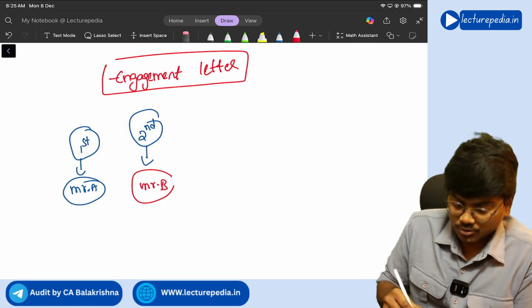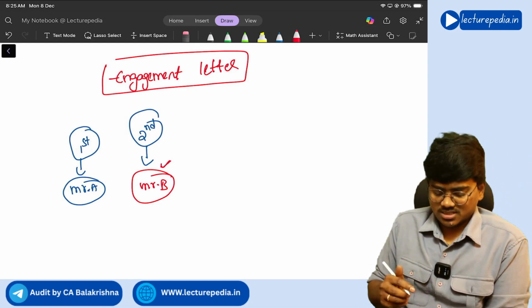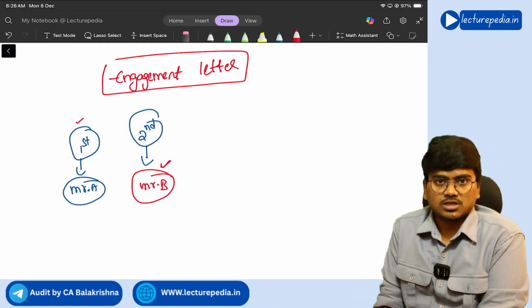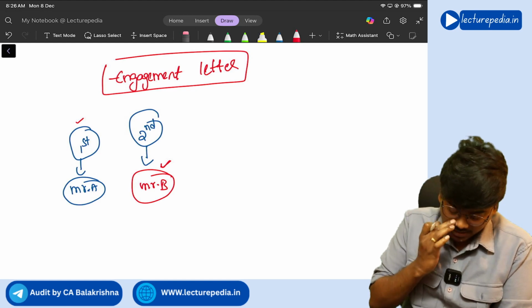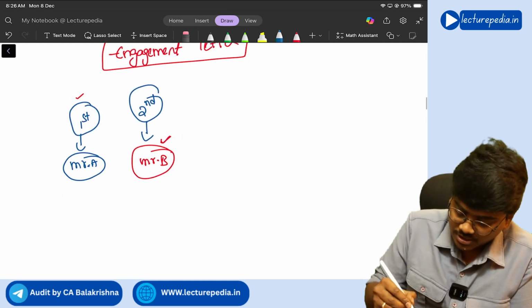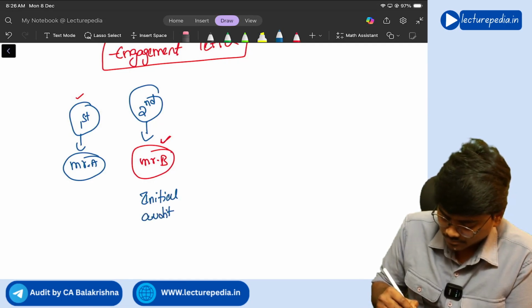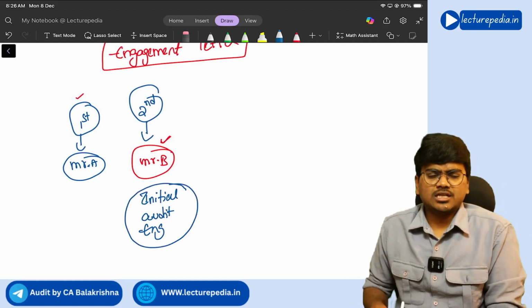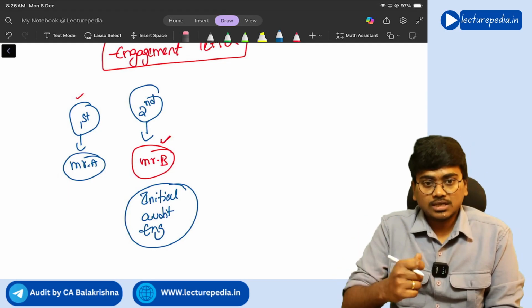Now, Mr. B is auditing the entity for the first time, because in the previous year some other person has audited this particular company, and Mr. B is auditing this entity for the first time. So this will become an initial audit engagement for Mr. B. Now, in the initial audit engagement, of course, you will give an engagement letter to the client.